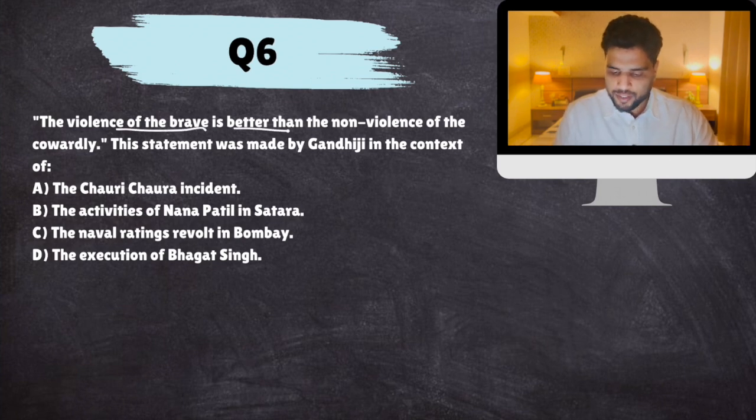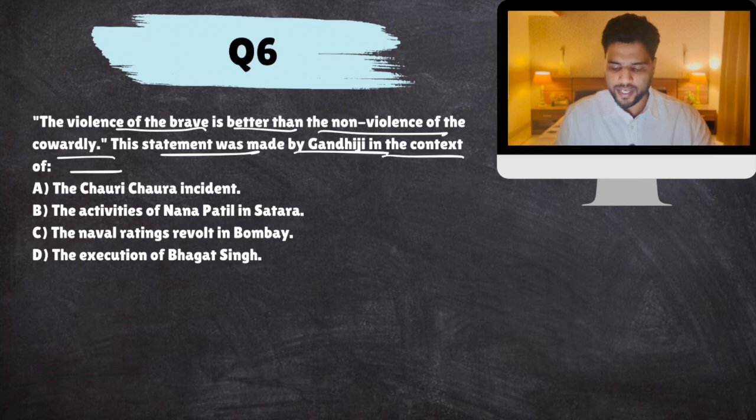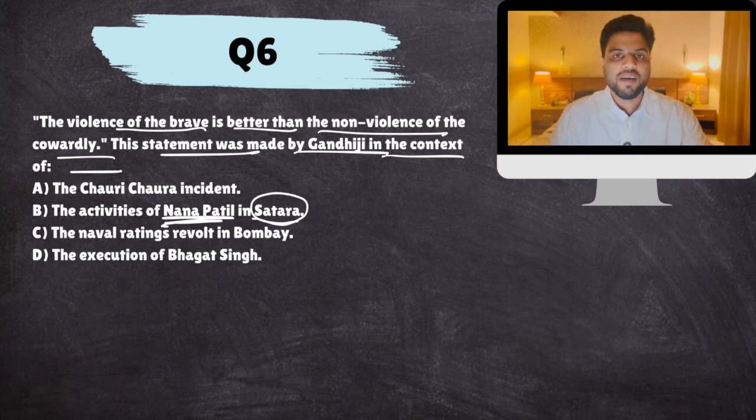The violence of brave is better than non-violence of cowardly. This statement was made by Gandhiji in context of Satara. The provisional government in Satara, where the British lost control, was led by Nana Patil. But there were some allegations that Nana Patil's people are involved in some violent acts. So they asked Gandhiji about it, that you are such a supporter of non-violence. Do you condemn Nana Patil's actions? And he refused to condemn.